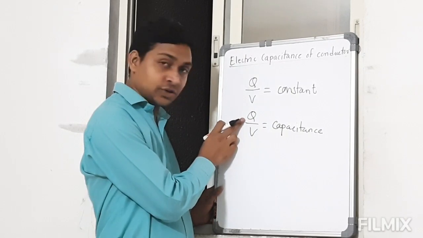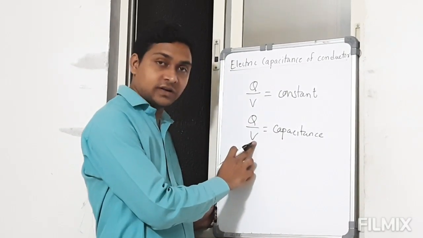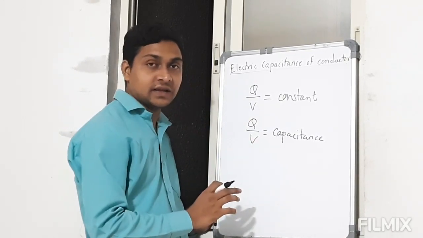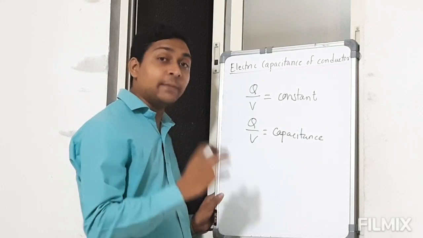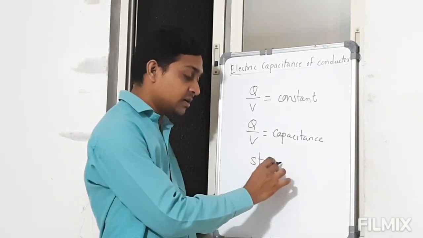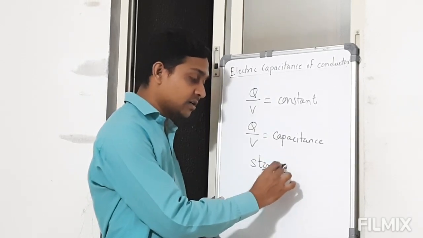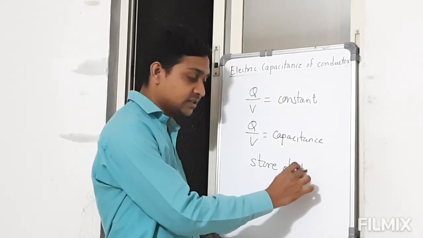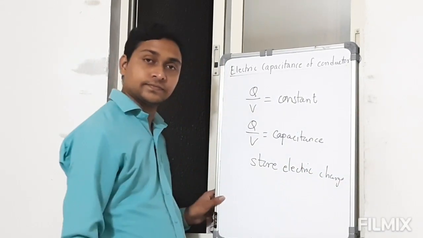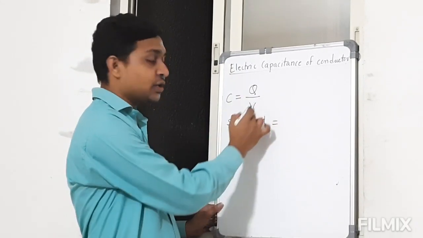It is called electrical capacitance, and it measures the ability of the conductor to store electric charge. This you have to remember. So we can define C is equal to Q by V.